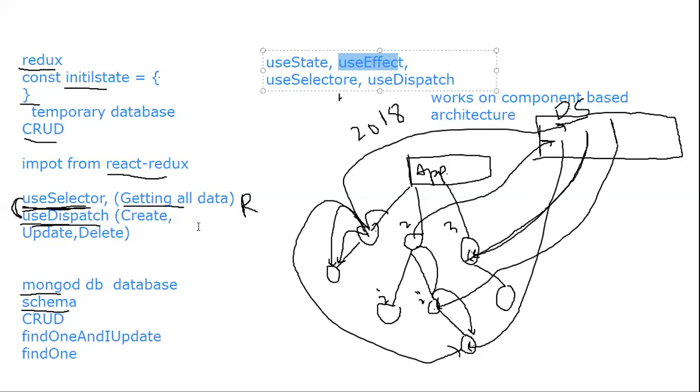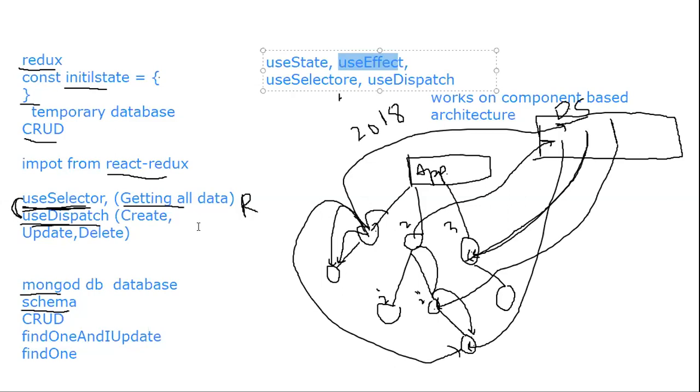Again, just try to learn, because we will do all this stuff. If you give time here, then we should. Yes, it's very confusing, I know. Since this is the first session, we will learn; we have so many sessions where we will learn. Again, whenever we want to read data from Redux, we use useSelector. Whenever you want to create, update or delete, you use useDispatch. Okay? This much should be clear.